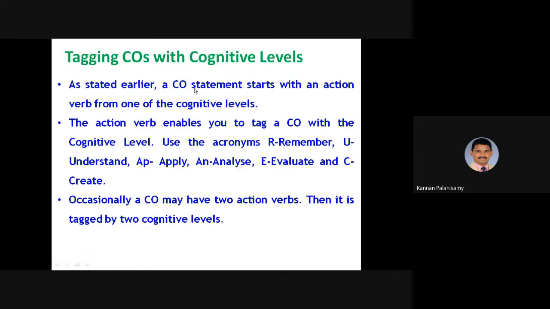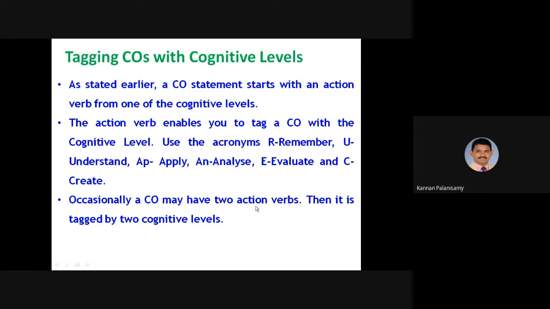And as stated earlier, CO statements start with an action verb from one of the cognitive levels. The action verb enables you to tag a CO with the cognitive level. Use acronyms like R for remember, U understand, AP apply, AN analyze, E evaluate, and C create.